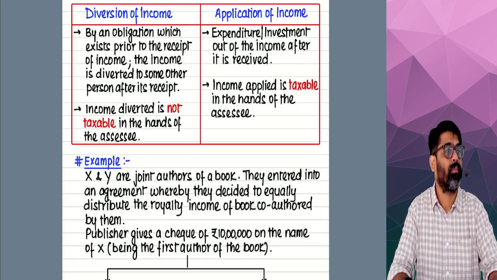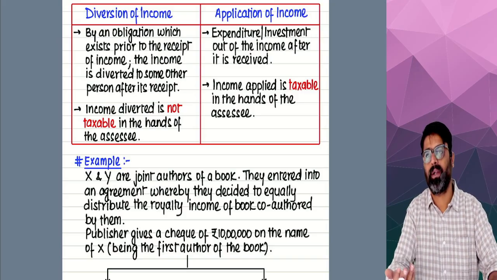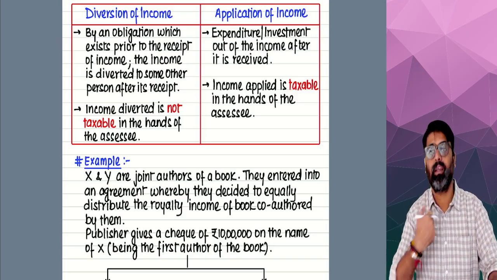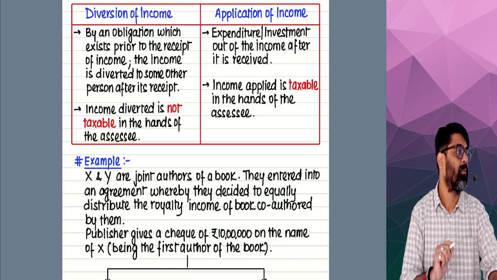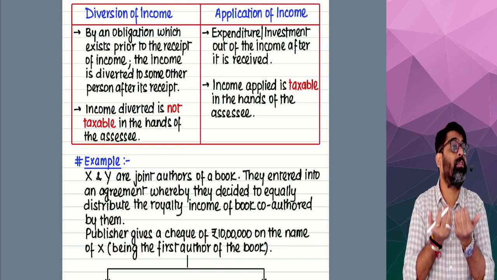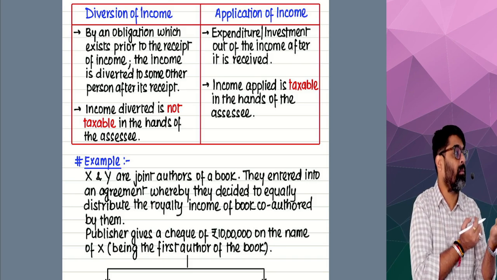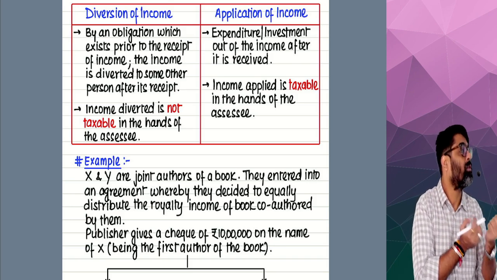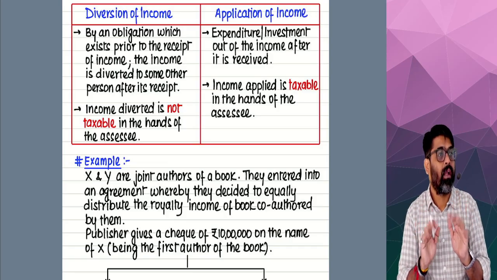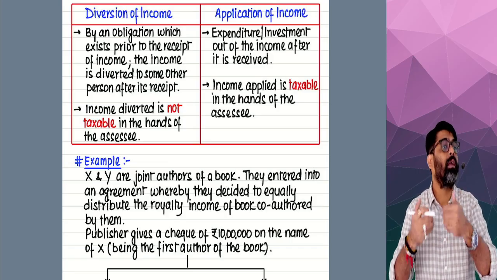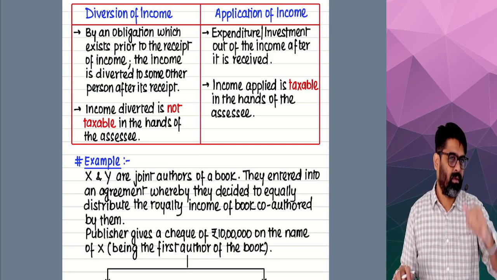In the case of diversion, the income which is diverted is not my income. So how much is my income? Only 5 lakhs. Even though I have received 10 lakhs, I'm not going to show 10 lakh as my income. I'm going to show only 5 lakh, because out of 10 lakh, 5 lakh does not belong to me. It belongs to the person, and I've given it to that same person. Getting my point?